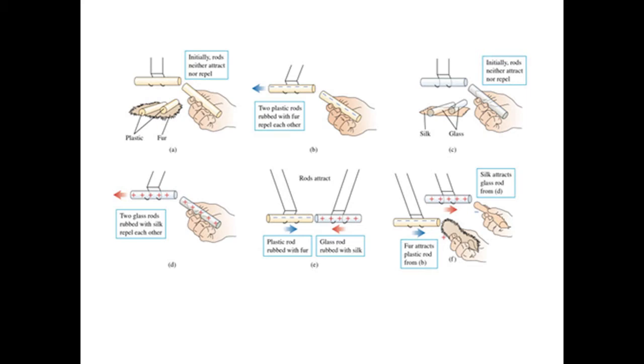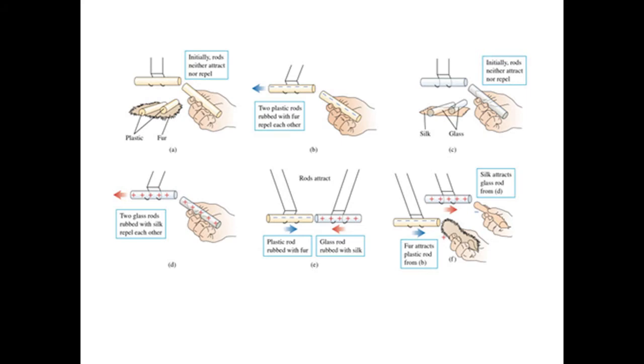But when the two plastic rods were placed near each other, the plastic rods rubbed with fur repel each other. Because by rubbing in the fur, the plastic rod has been negatively charged. And therefore, they repel each other because like charges repel each other. Both positive repel each other, both negative repel each other.